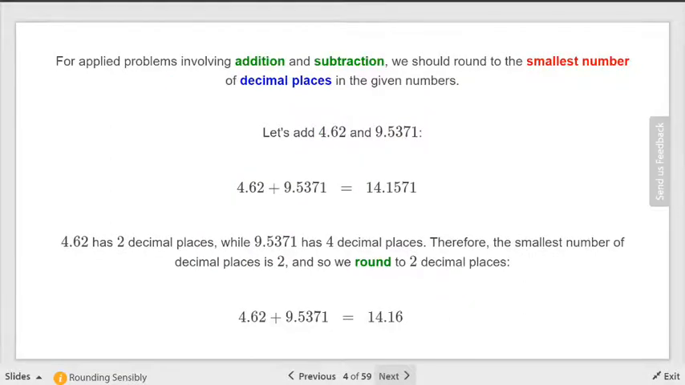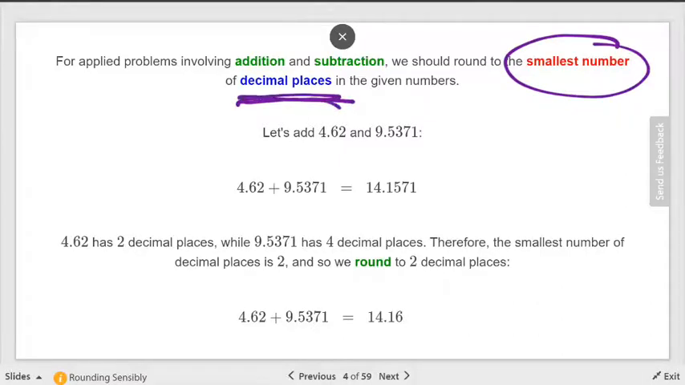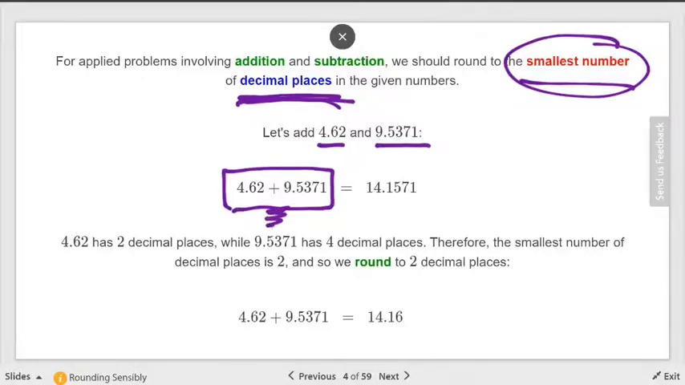For addition and subtraction, you don't just use the number of digits. You look at the one that has the smallest number of decimal places. So multiplication and division just uses the number of digits. Addition and subtraction uses the number of decimal places. Look at the example they give. They take 4.62 and 9.5371, and they're adding them together this time. When they add them together, they get this big number.